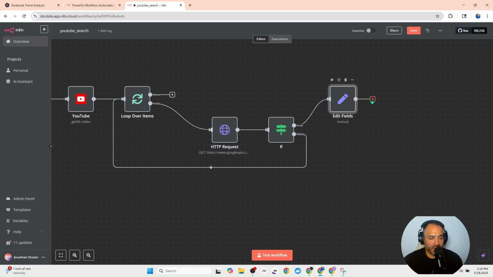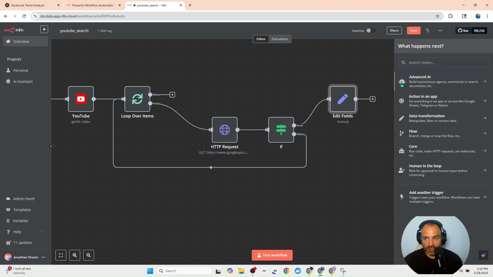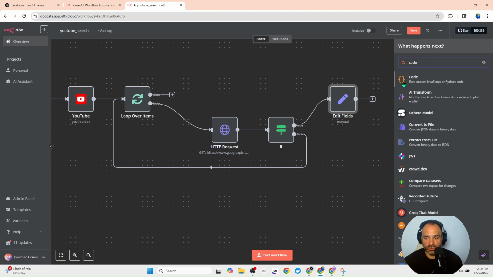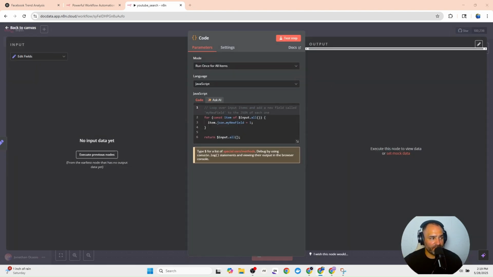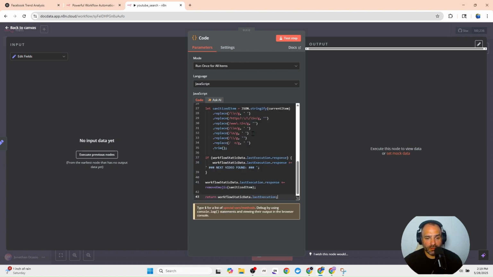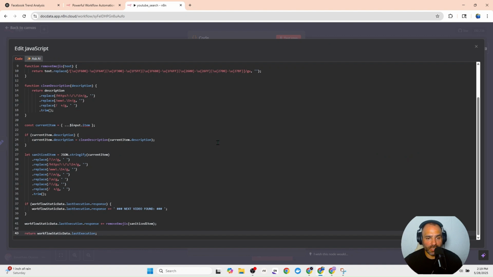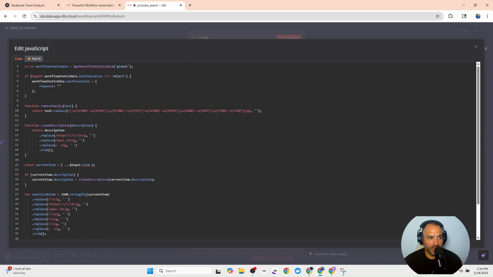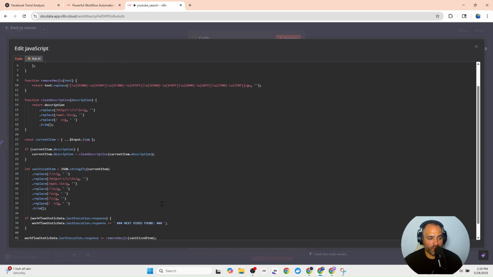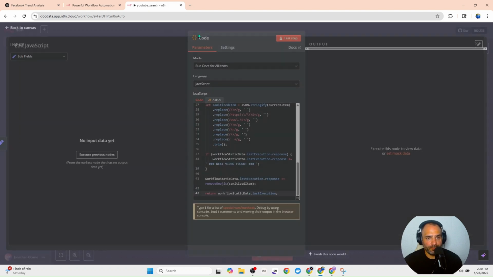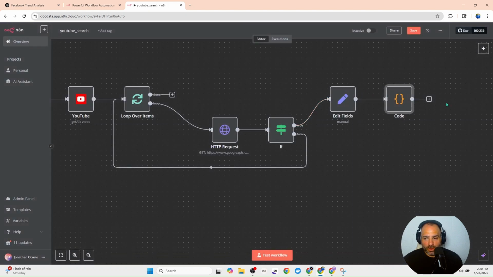So then we are going to pass this through a code node. This code node is going to process this information and send it back through the loop. I'm going to open up my screen so you can take a screenshot and rewrite it. So here is the video. Here is the code that you want to write. So take a screenshot. So one screenshot, rewrite it, and then another one and rewrite it. And this is going to be looped back to here.